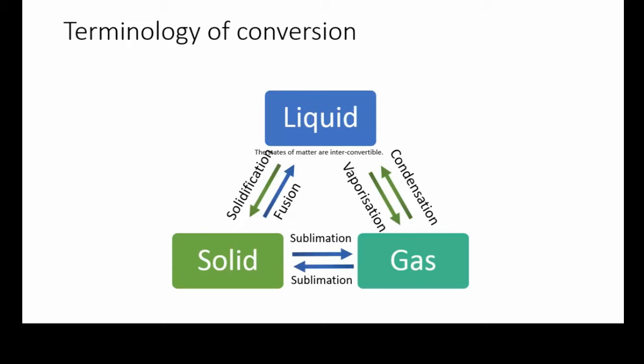3. Vaporization is the change of state from liquid to gas, and condensation is the change of state from gas to liquid. Sublimation is the change of state from solid to gas or vice versa without going into the liquid state. For example, the burning of a candle.